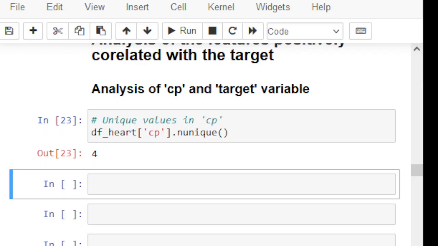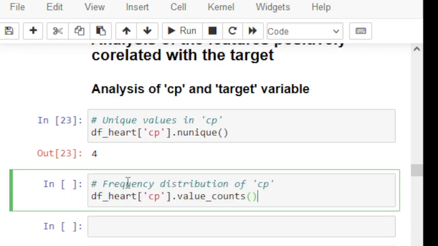Okay, and now the frequency distribution. If I want to know the frequency distribution of CP, CP has unique values 0, 1, 2, and 3. How many records are associated with 0, how many records are associated with 1, 2, and so on.